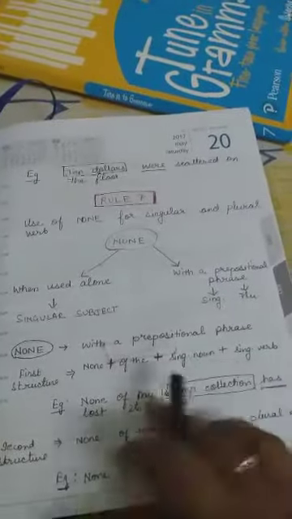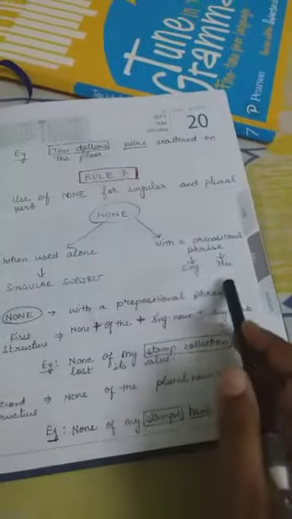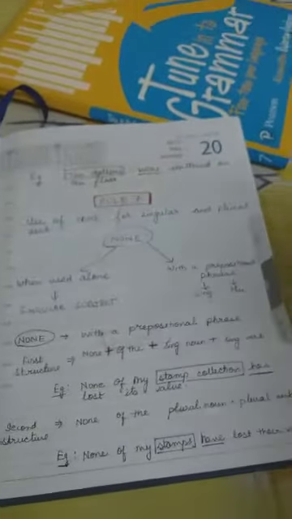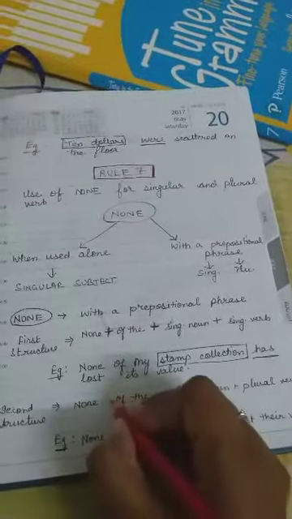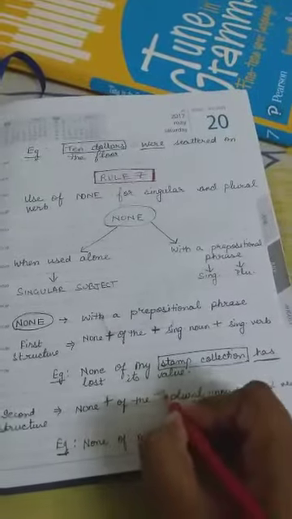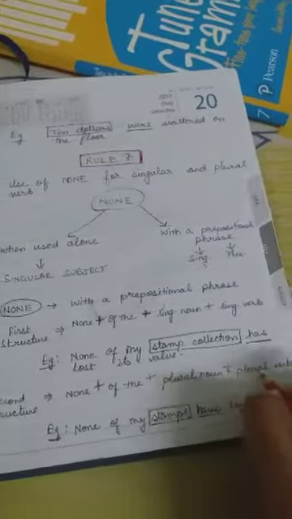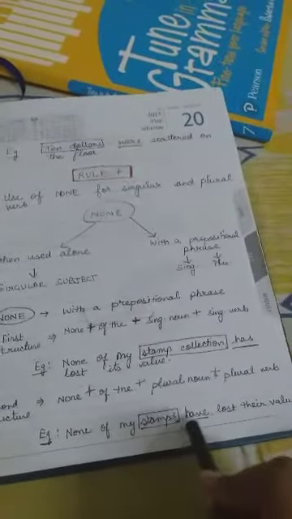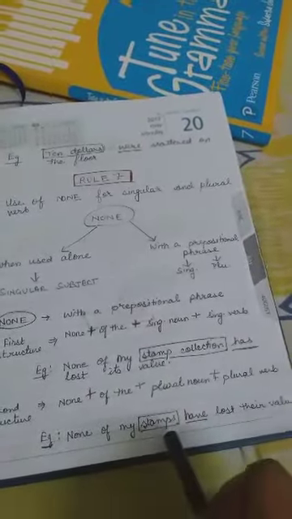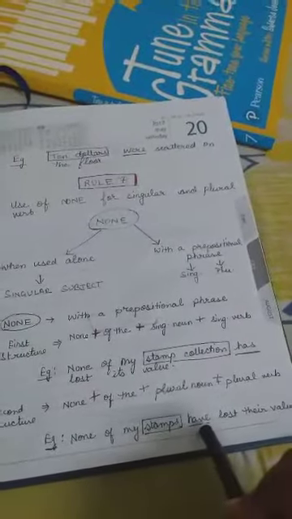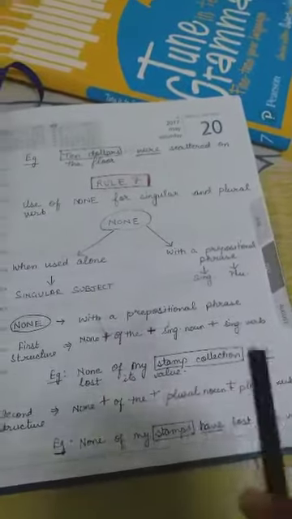Okay, got it? Now the second structure, which is of plural: none plus of plus plural noun plus plural verb. Now see, none of my stamps have lost their value. Now stamps here is a prepositional phrase, but it is a plural noun, so the verb used is plural. Okay, understood this prepositional phrases?